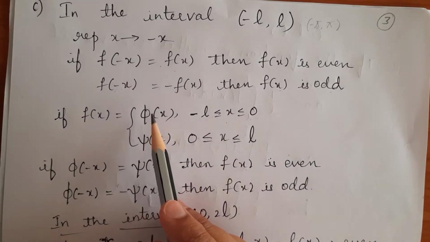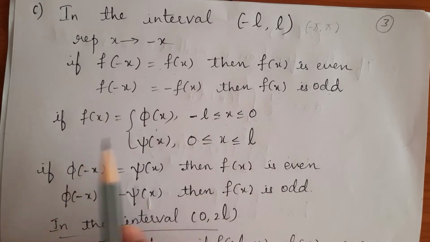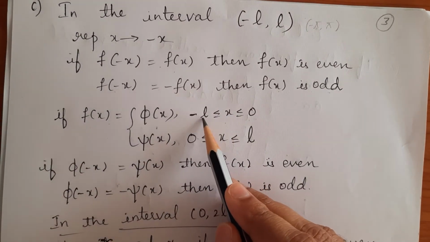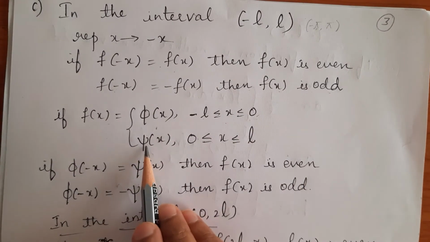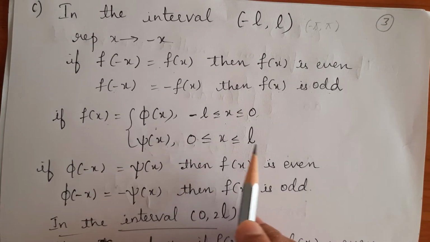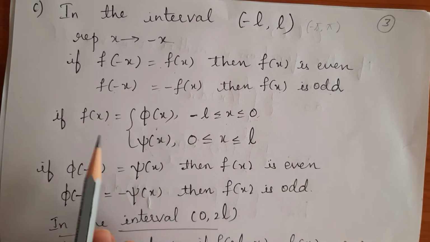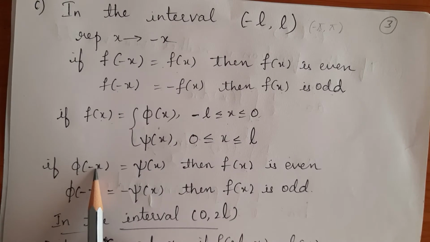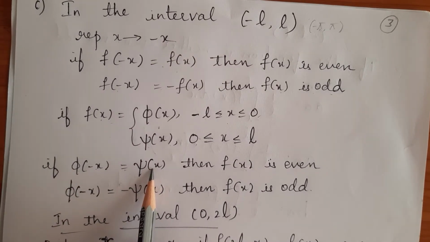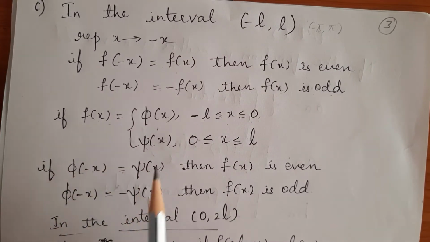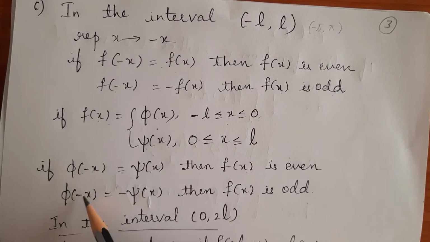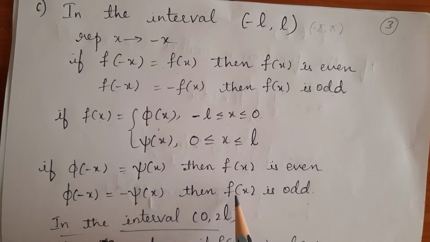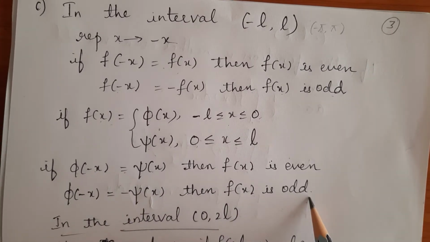Again here also, if we get a split function f of x equals phi of x in the interval minus L to 0 and psi of x in the interval 0 to L, then we say that the function is even if phi of minus x is equal to plus psi of x. And if we replace x by minus x, if we get phi of minus x is equal to minus psi of x, then we say that the function is an odd function.